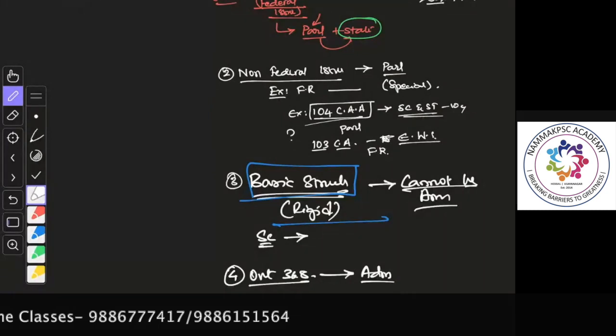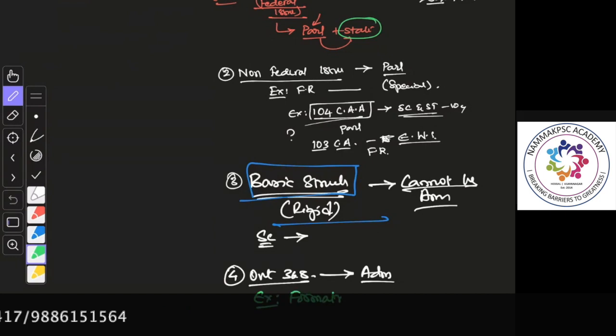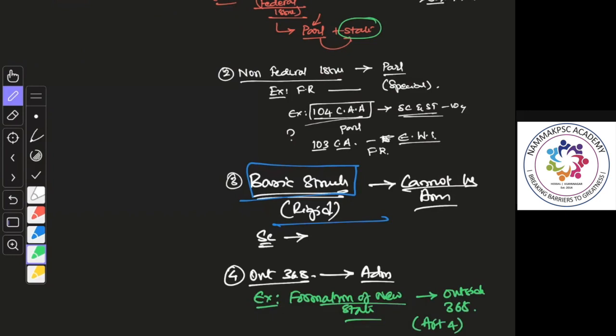And lastly, outside Article 368, there are matters dealing with administrative things, as I told you, like citizenship or formation of a new state. If you recollect what we have done in class, for example, formation of a new state, correct? Though it is amending the constitution, it is done outside the scope of Article 368, as mentioned in Article 4. Remember, now you should be able to relate all these. Article 4 provides power to the parliament to make changes to the provisions of the state without amending the constitution under Article 368.